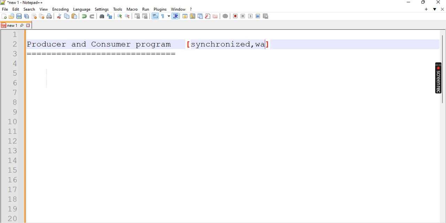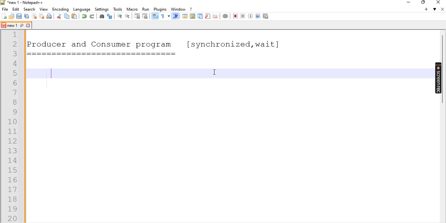synchronized and wait methods. Synchronization means thread safe. Thread safe means a key and lock mechanism. What is the meaning of those things? If you perform a group of threads on a single instance, that instance is a synchronization area. Then of the group of threads, whichever thread enters that synchronization area, first that thread's process is completed, and only then is another thread allowed in. So at a time a group of threads is not allowed into the synchronization area.